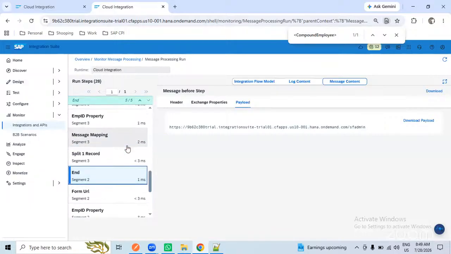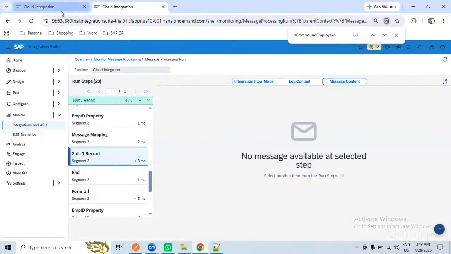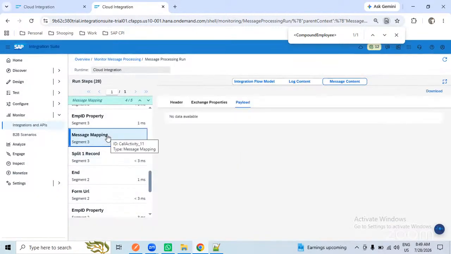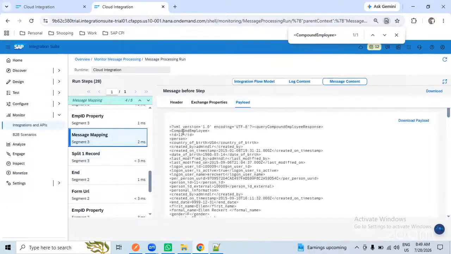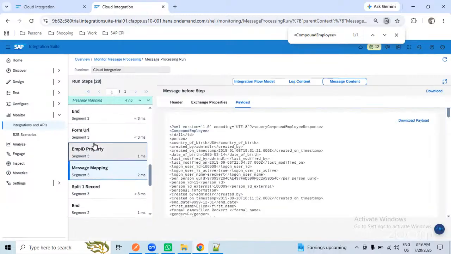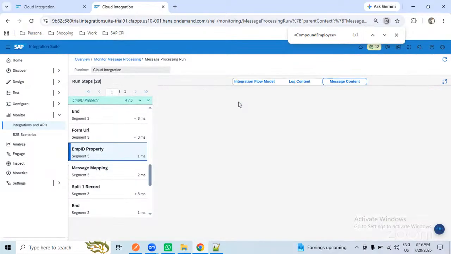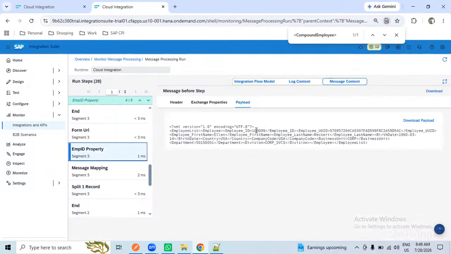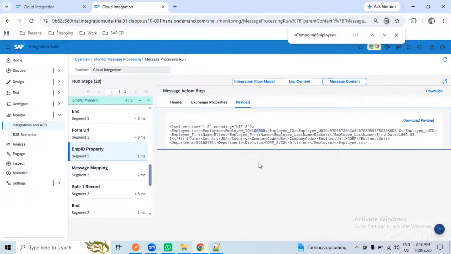Now I will go into the splitter one again. We have completed one step, one employee's data. Now it is splitting the second one. I got the compound employee. After message mapping, earlier the employee ID was SF admin. Now my employee ID changes to 100009. So what is the property that I should get? After this step, under the employee ID property, what is the value I should get?